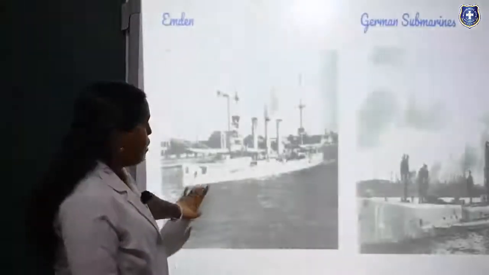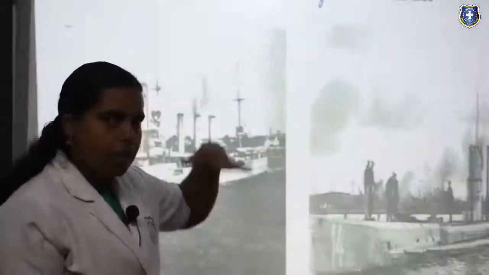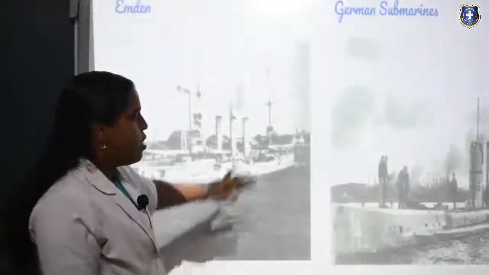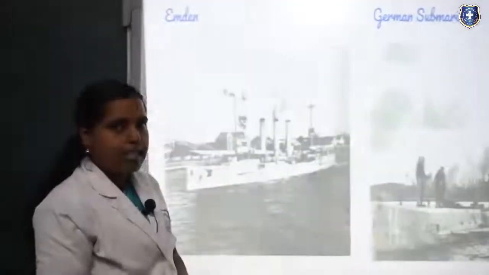This is the Emden ship you can see here, and these are the German submarines. Submarines will be under the water. So that is the thing. This picture will give you a clear view of that. So this is the topic about the cause of the war. Hope you would have understood that lesson. Thank you.